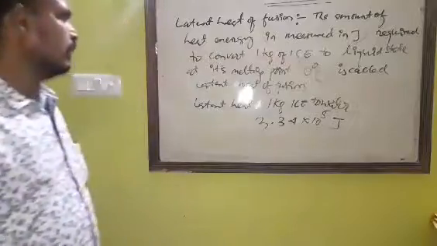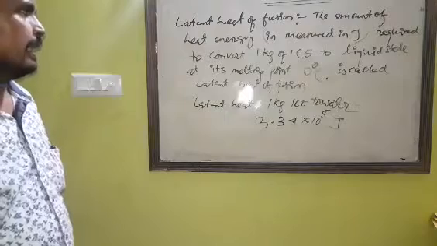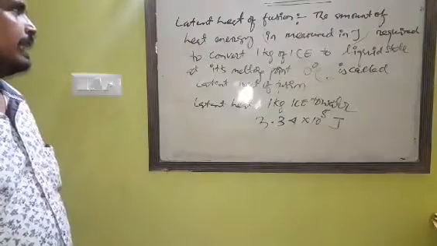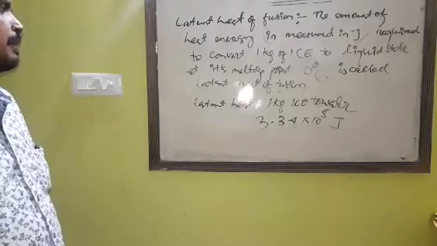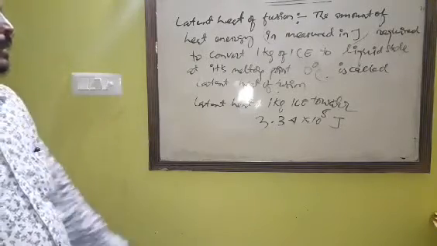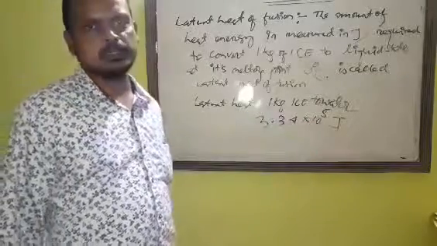So in order to convert 1 kg of ice to water at its melting point, that is 0 degree Celsius, you need to supply heat energy equivalent to 3.34 into 10 to the power 5 joule.